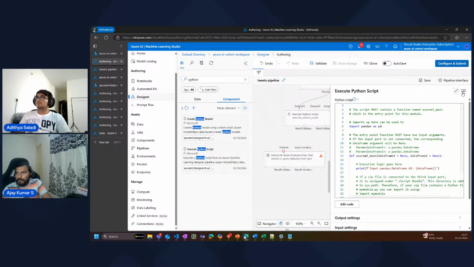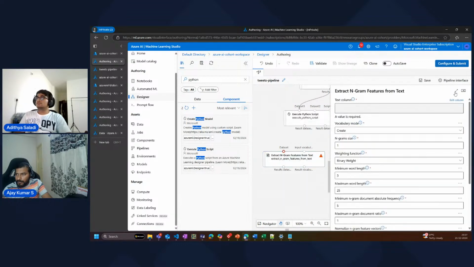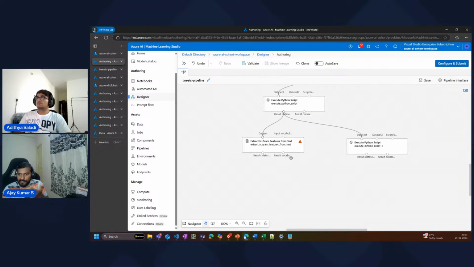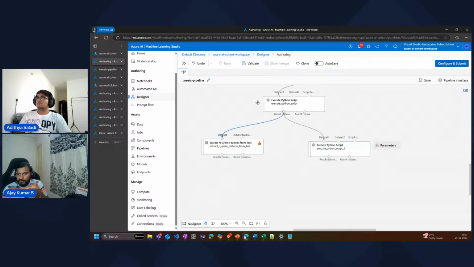now for the, let's come for the, again, let me go here. Now we can link this particular execution Python output, which is the data set, into this particular stage as well, and this particular stage. So what I want to show you guys is I want to do two different feature extraction, and I want to show you how these two both are different, right? And you can do both of these at the same time, right? That's another advantage of this whole ML pipeline and ML designer, right?